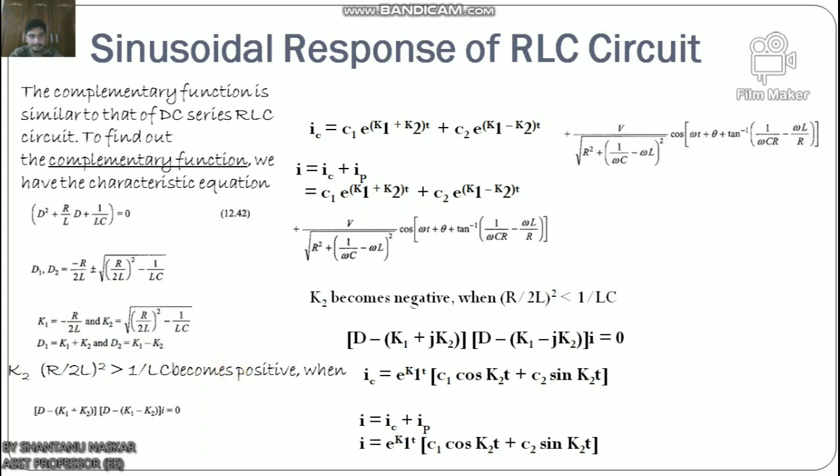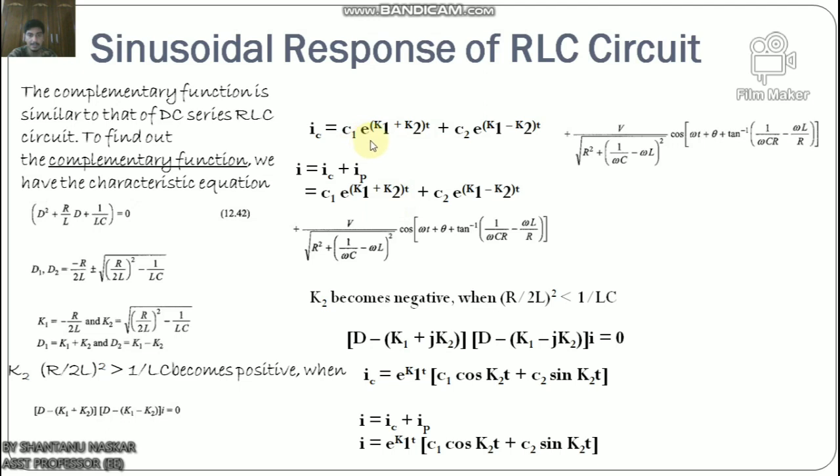Okay, so K2 becomes positive when (R/2L)² is greater than 1/LC, and the roots are real and unequal, which gives an overdamped response. So (D − K1 + K2), then within the third bracket (D − K1 − K2) I equals 0. From here we can write the complementary function for the above equation.